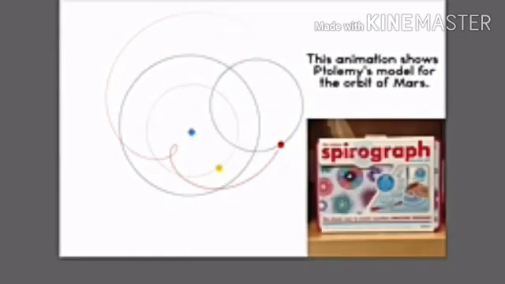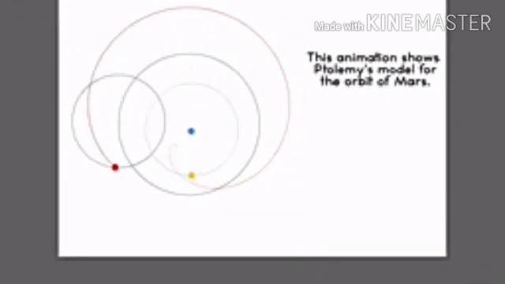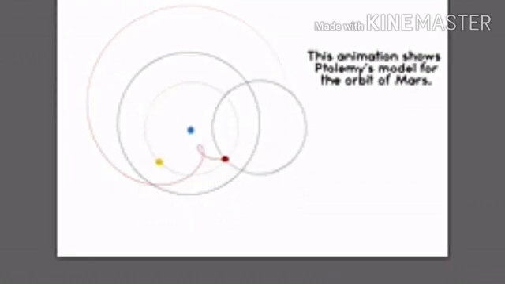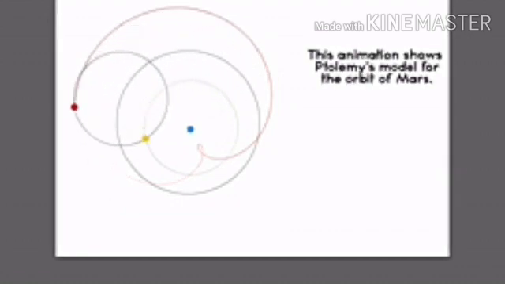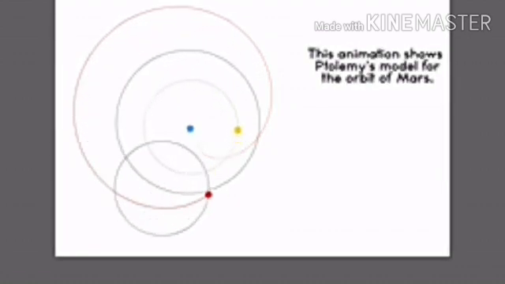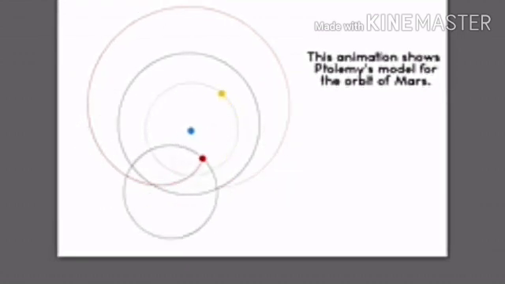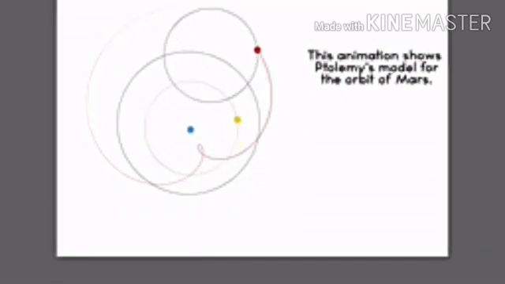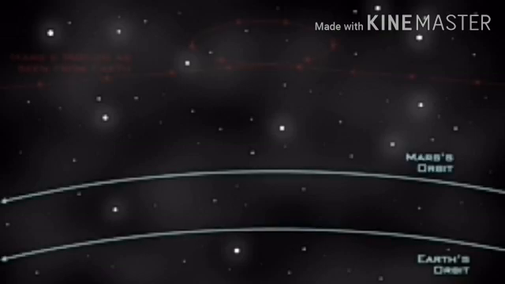According to this theory, while the planet orbited the earth, it also underwent another circular motion termed the epicycle. A combination of epicycle and circular motion around the earth gave rise to retrograde motion of the planet with respect to the earth. But Ptolemy's model became more and more complex as every planet was found to undergo retrograde motion. Next, Copernicus proposed the heliocentric model to explain this problem in a simple manner.